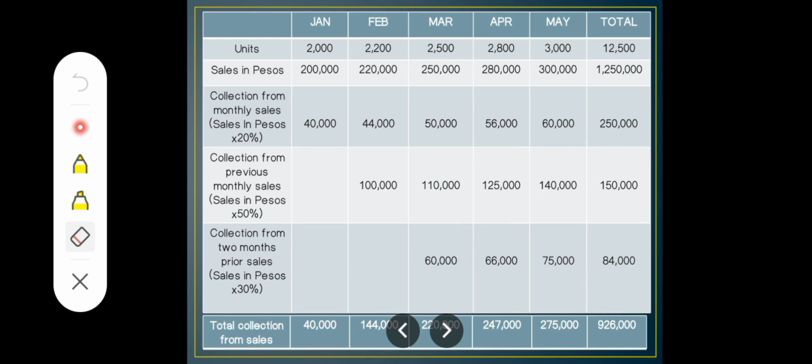A cash budget is a company's estimation of cash inflows and outflows over a specific period of time, which can be weekly, monthly, quarterly, or annually. But this one is by monthly. So a company will use a cash budget to determine whether it has sufficient cash to continue operating over the given time frame.